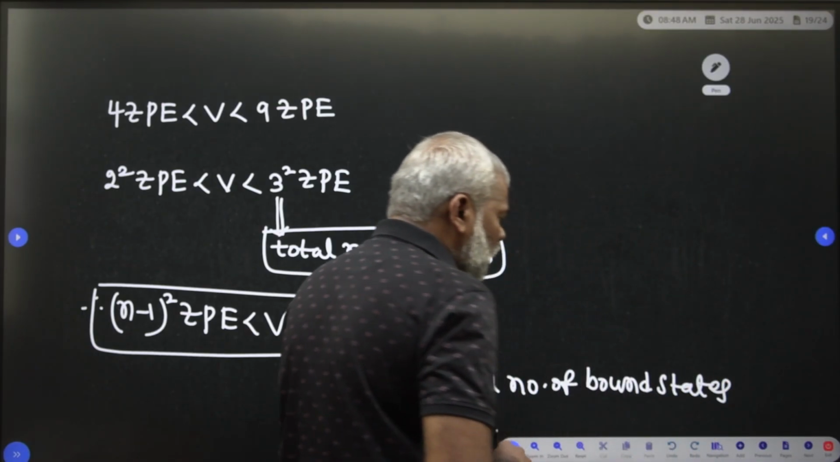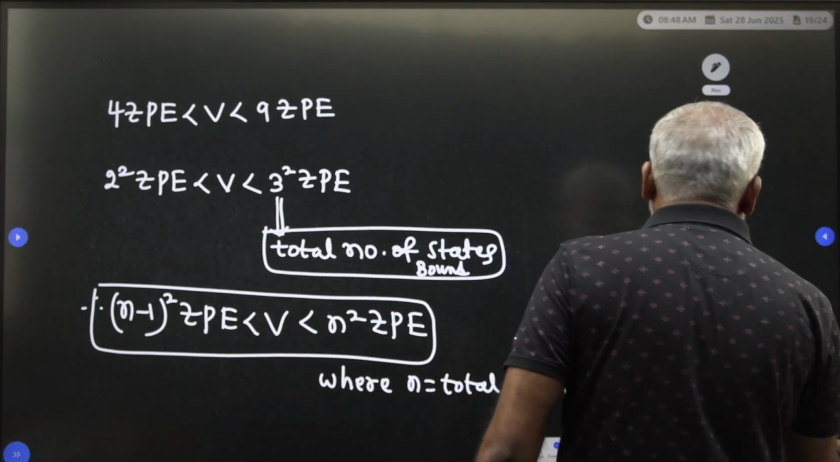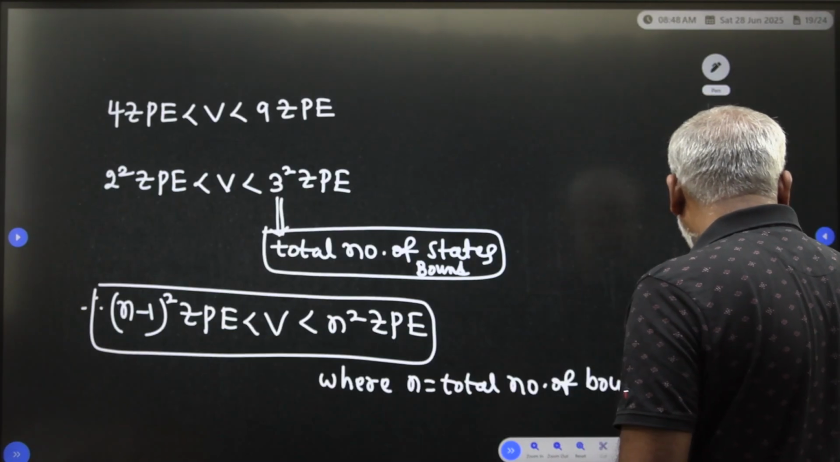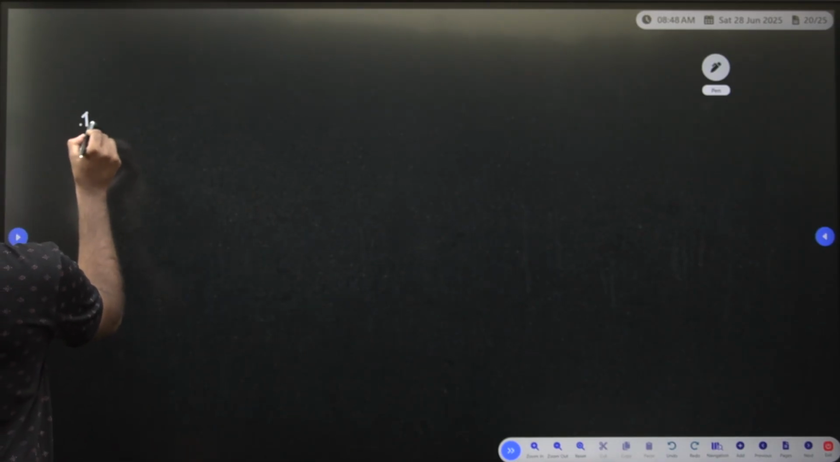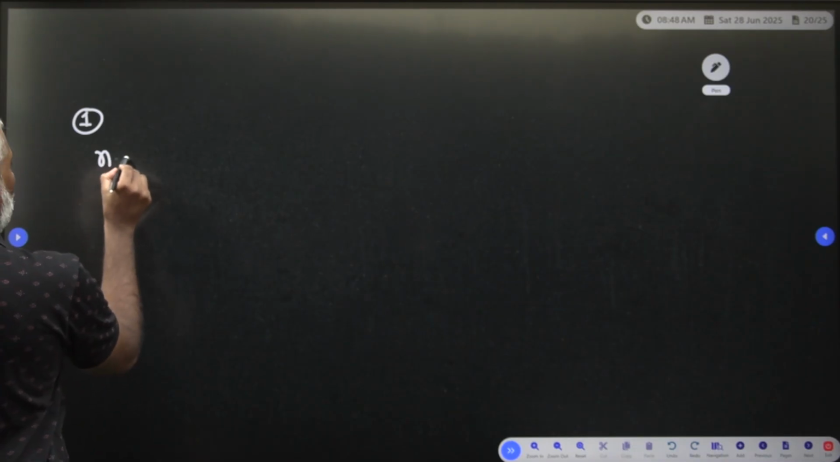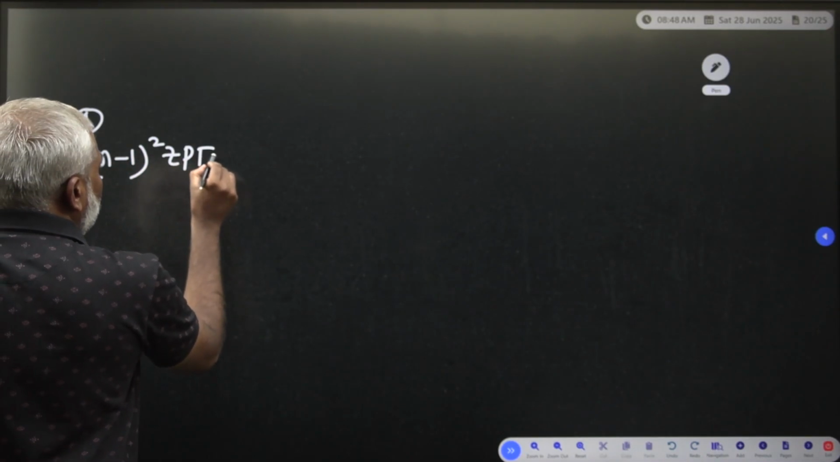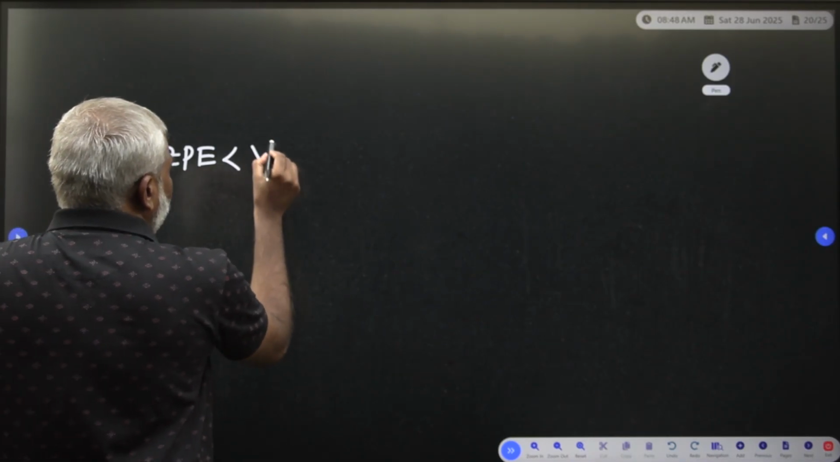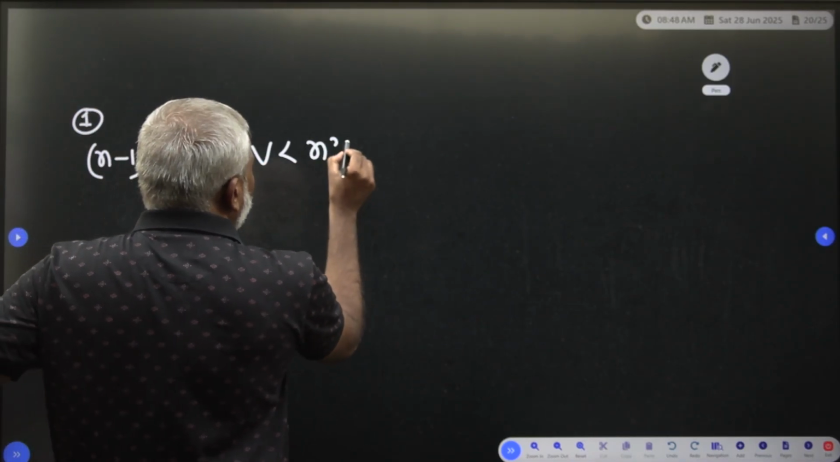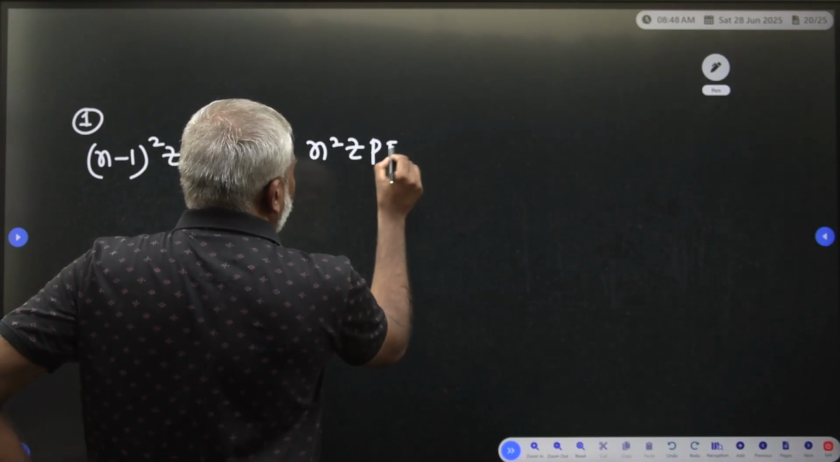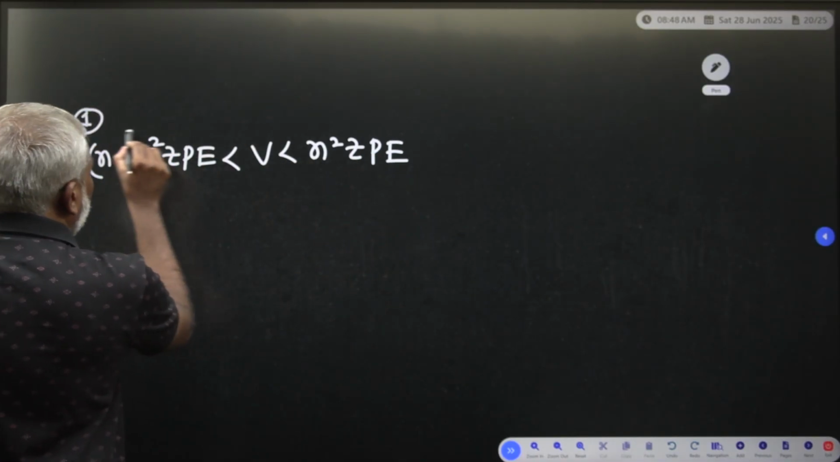Your n is the total number of bound states. Clear? So one more general formula I am giving to you. The general formula for the bound states, the first formula I derived: (n minus 1) whole square into ZPE is less than V is less than n square into ZPE. What is your n? n is the total number of bound states.